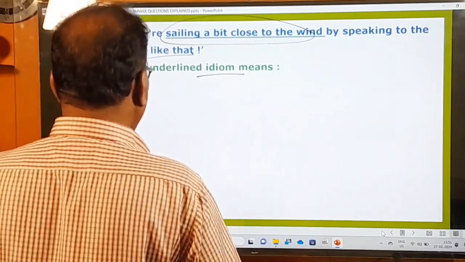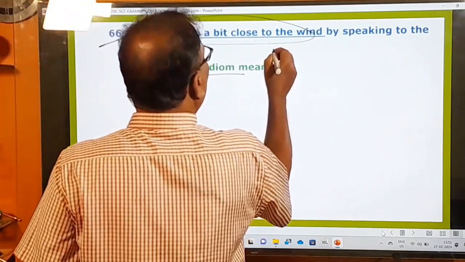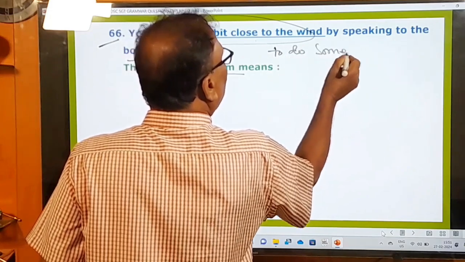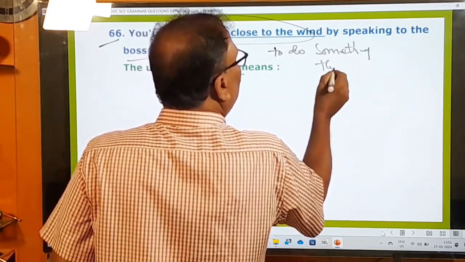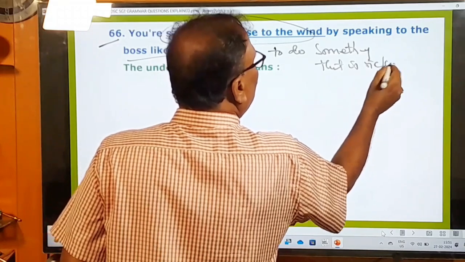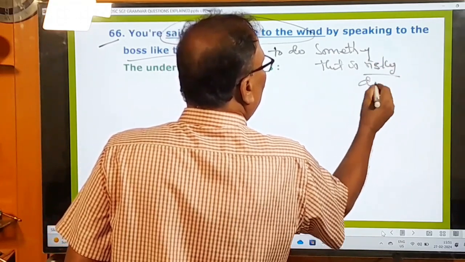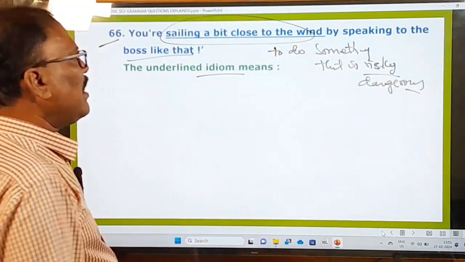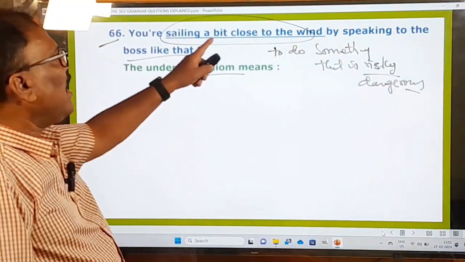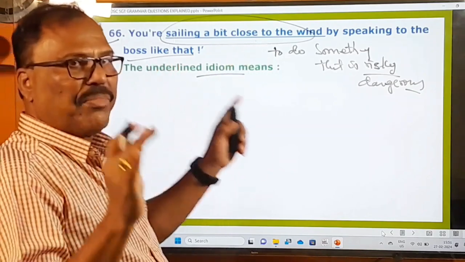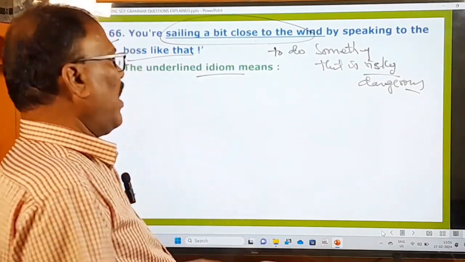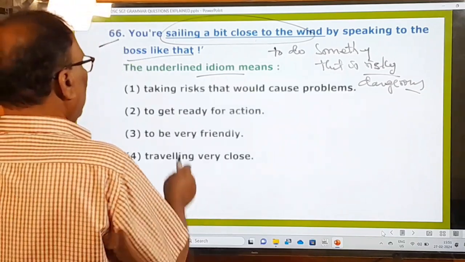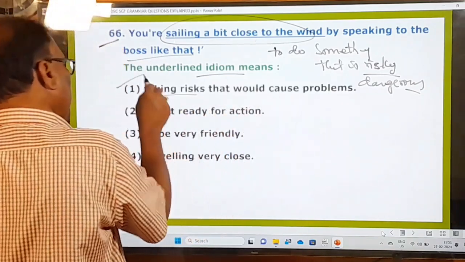The idiom means to do something that is risky or dangerous. Okay, that is the meaning of this. To do something that is risky or dangerous. You are sailing a bit close to the wind means you are doing something risky or dangerous by speaking to the boss like that. So here options are taking risks that would cause problems. The very first one is the right one.